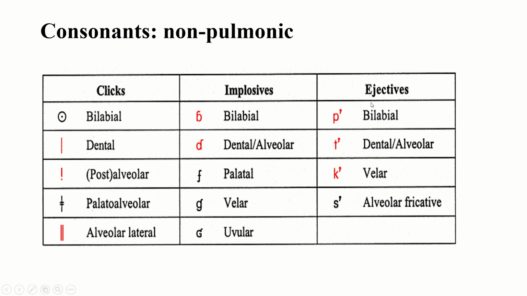And these are the ejective sounds. Apostrophe is placed in the sounds. So this one is pa with an apostrophe, that is bilabial. Ta with an apostrophe, that is dental. Ka with an apostrophe, that is velar. And sa with an apostrophe, this is alveolar. And these are the non-pulmonic consonants.